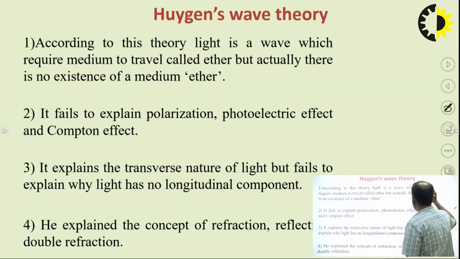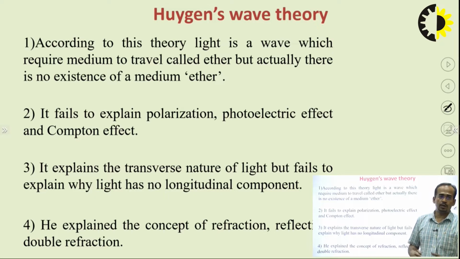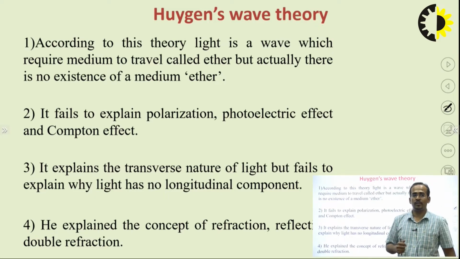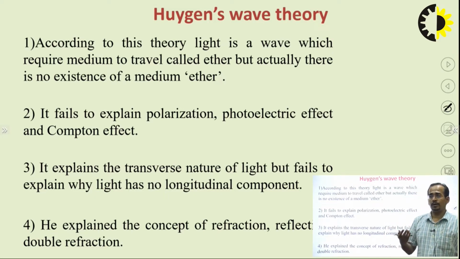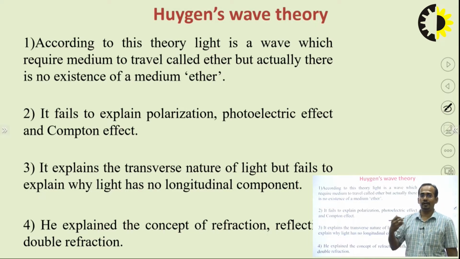The next theory was given by Huygens. According to this theory, light is a wave which requires a medium to travel, called ether, but actually there is no existence of this medium ether. This theory was unable to explain polarization, the photoelectric effect and the Compton effect.